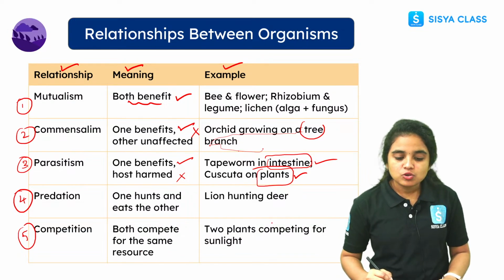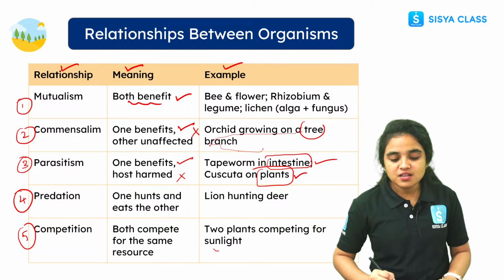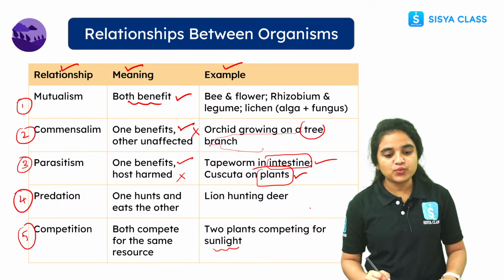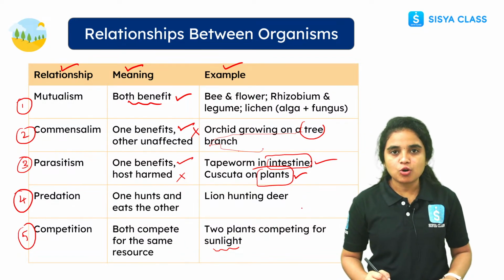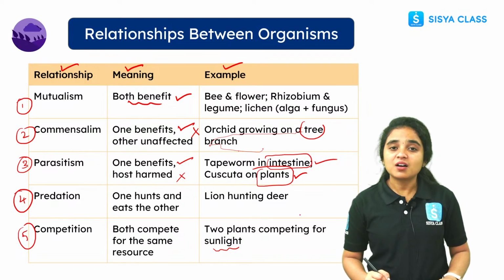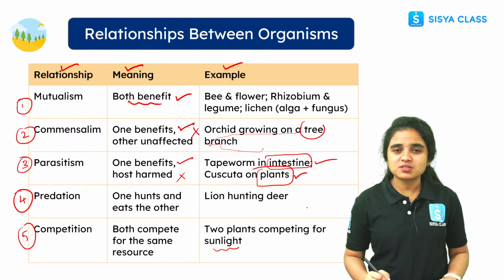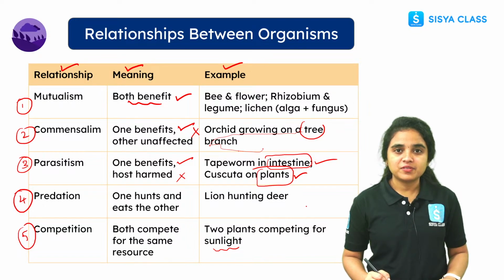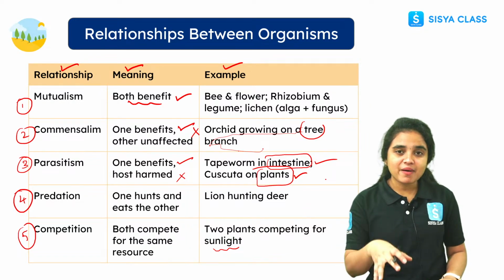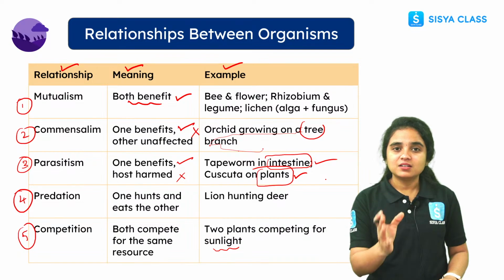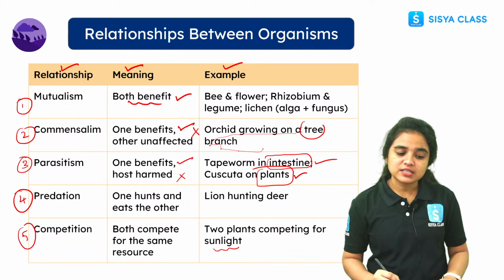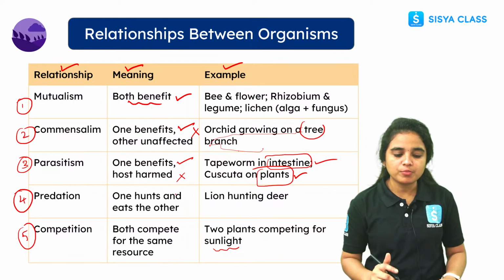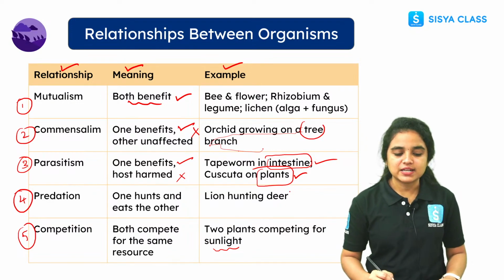Two plants are competing for sunlight. We are also competing for the same resources, right? We are writing many different types of exams, and many children are participating in a single competitive exam. In the same way, competition means the same resources are competed for by different organisms.